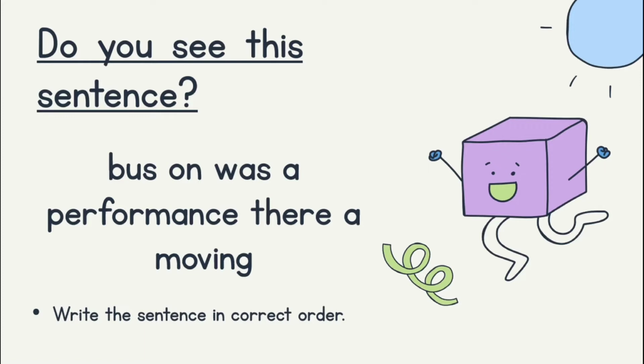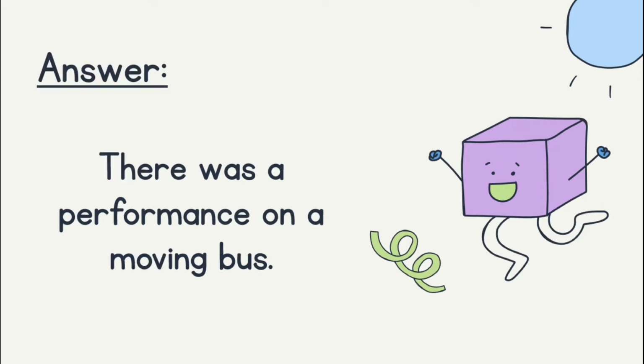Have you done it? Let us check the answer. So here is the answer for this sentence. It starts with "There was a performance on a moving bus."